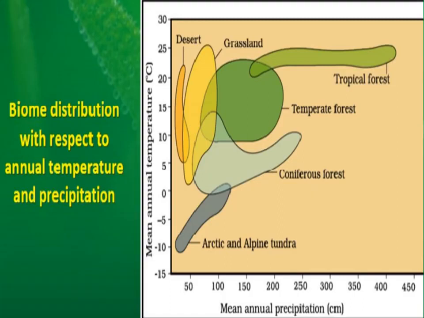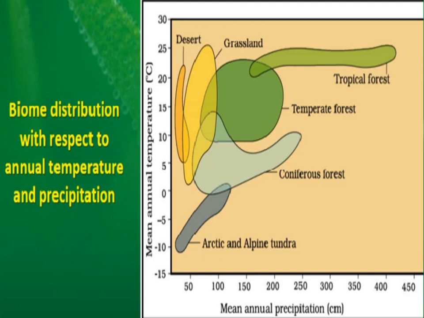Then you can easily tell grasslands, right? Grassland and also sometimes tropical forest can have the highest mean annual temperature. And which biome has the highest mean annual precipitation? So that also you can match from here. Highest mean annual precipitation is in tropical forest.